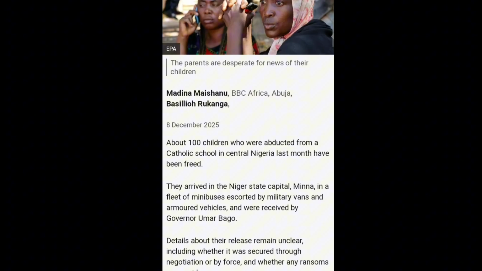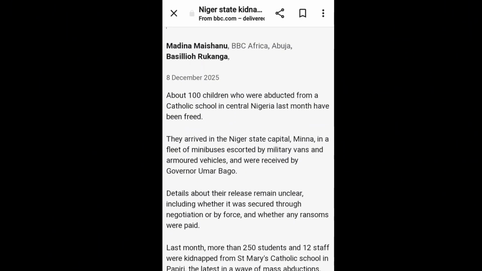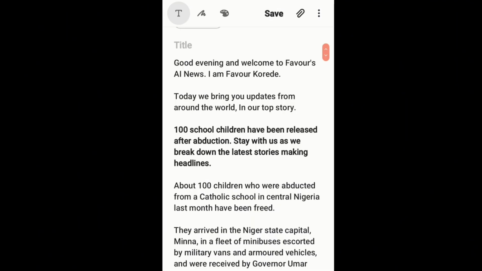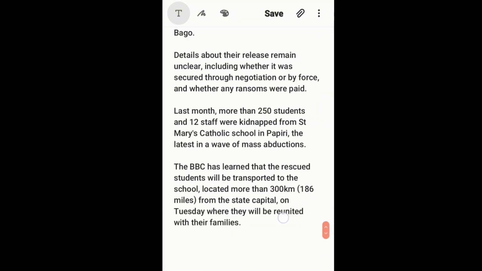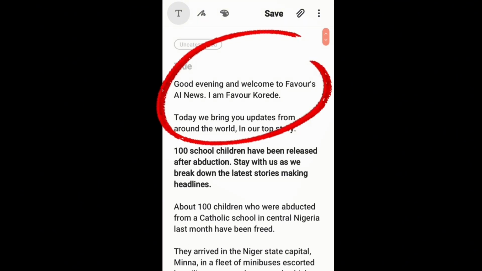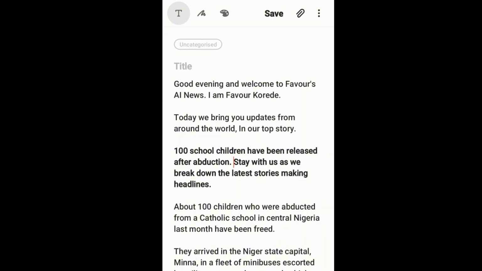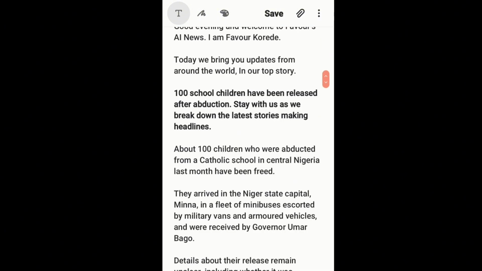So what I did was to copy all this and I pasted it on my WordPad. So this is my WordPad. This is where I pasted the story. I just came up to add this point here that says good evening and welcome to Favor AI. I just added that one so that it will introduce it. Okay, that's how to source for your news.